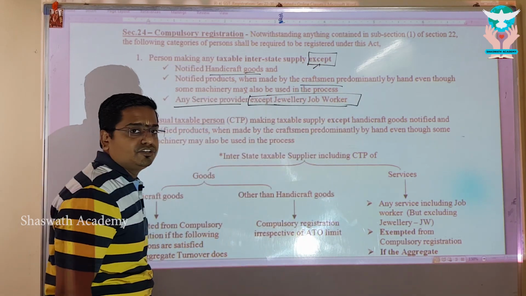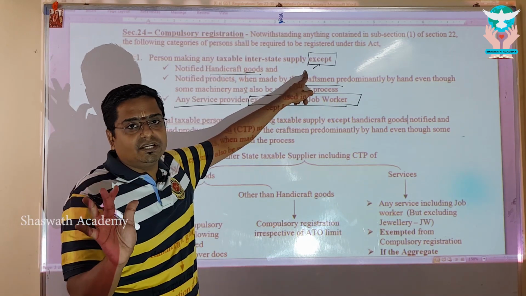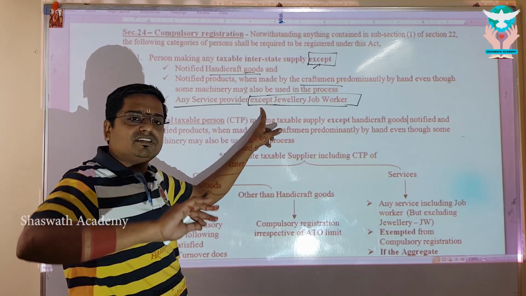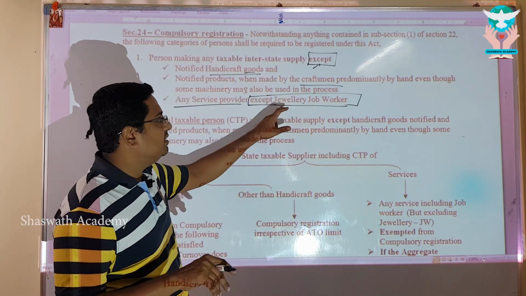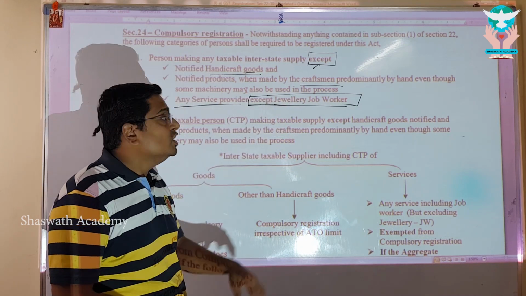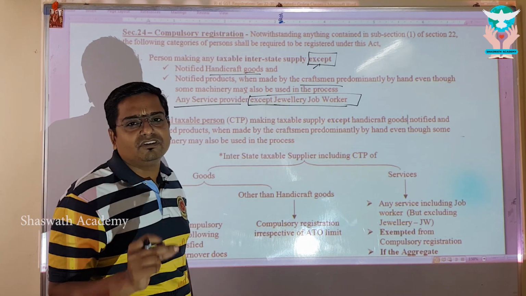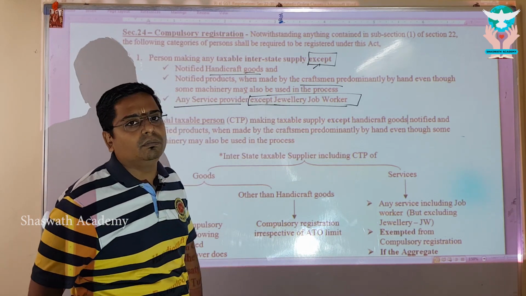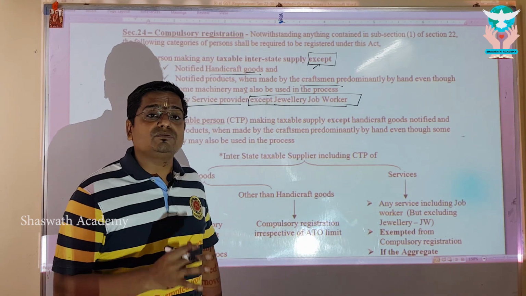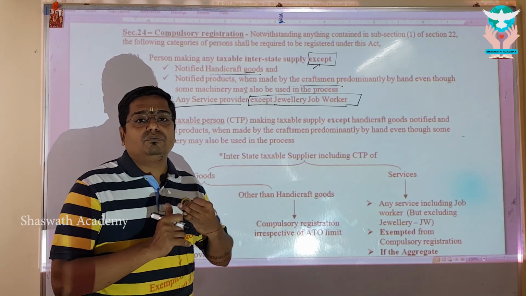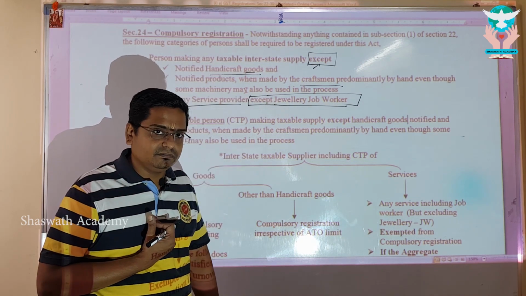I am falling under compulsory registration. Compulsory registration except, meaning thereby I am not under compulsory registration. And not compulsory registration except, double negative. So, that means I will come under positive. Meaning thereby I will be governed by compulsory registration. So, among all the service providers, the jewelry job worker alone will suffer this threshold limit. Sir, what if I am a jewelry job worker in MMNT states? What is my threshold limit? Manipur, Mizoram, Nagaland, Tripura. What is the threshold limit for me?